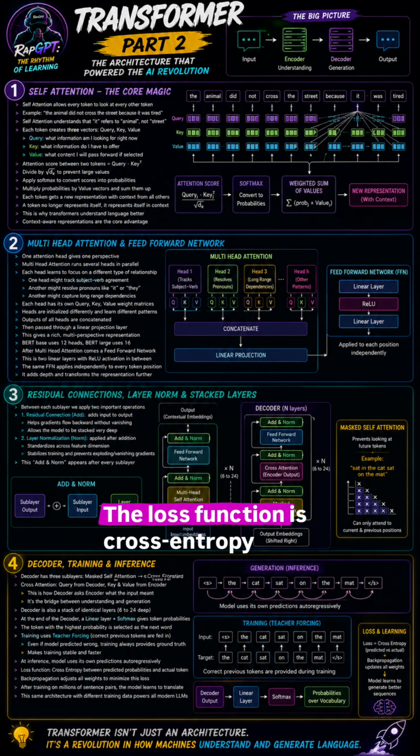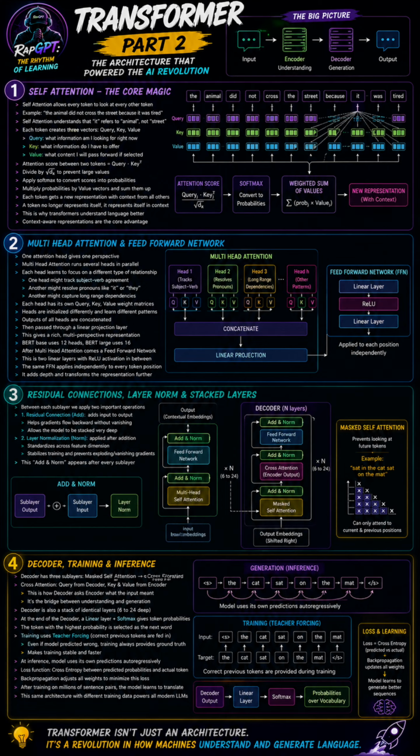The loss function is cross-entropy between predicted probabilities and the actual token. Backpropagation adjusts all weights in the model to minimize this loss. After training on millions of sentence pairs, the model learns to translate. This same architecture with different training data powers all modern language models.